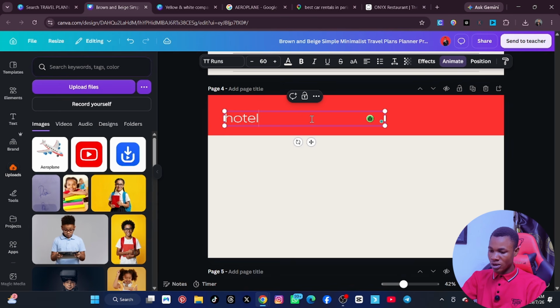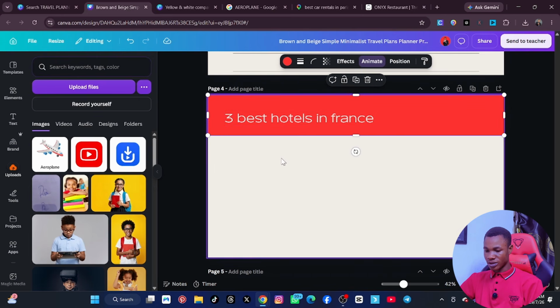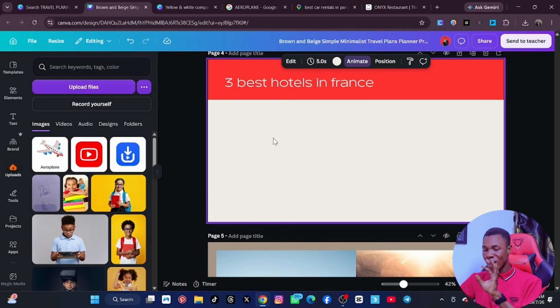Hotel, right? Hotel reservation, or 3 best hotels, for example, 3 best hotels in France. Is that okay? Right, 3 best hotels in France, for example. France, and then we can now say, okay, 3 best hotels in France. Now pay attention to what I'm about to do here, because I only do it for one slide, then you do it for the others that we researched.